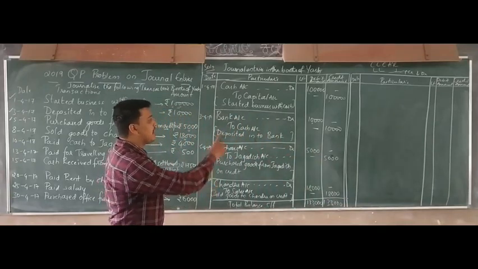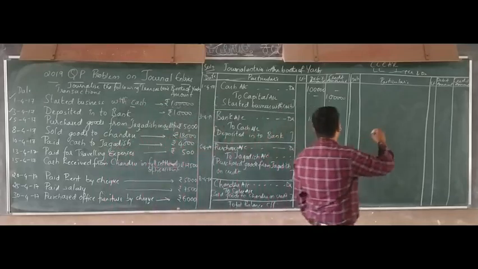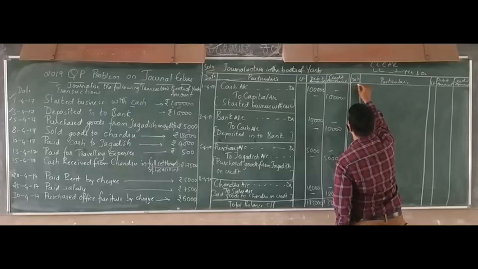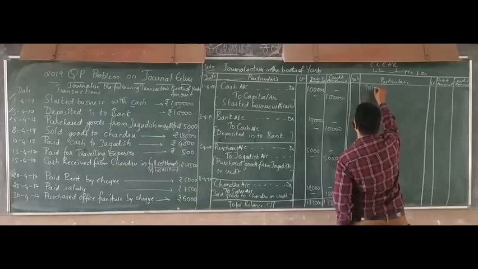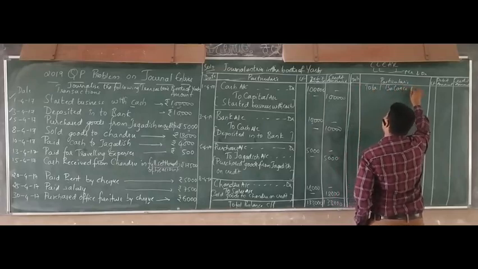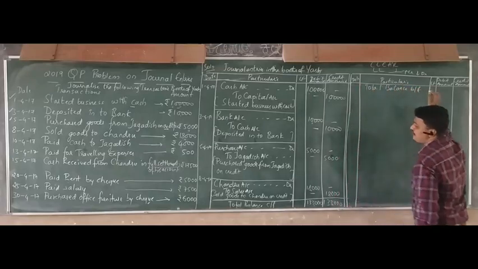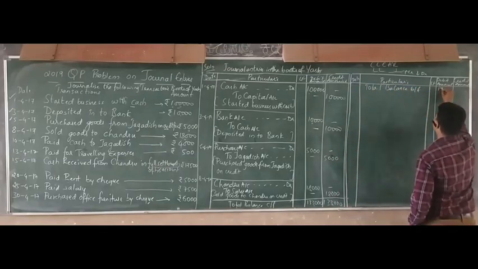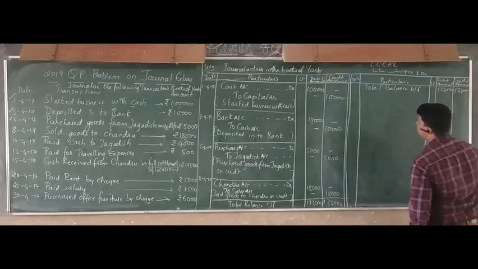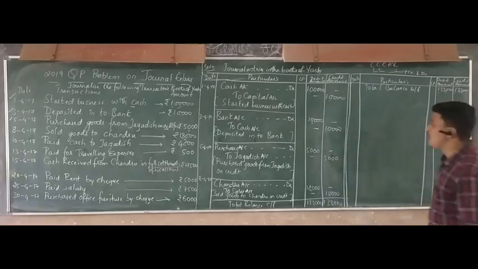So 1,33,000 you have to make it brought forward. So you write here total balance brought forward, B bar F. Okay, so 1,33,000. So what is the next entry?